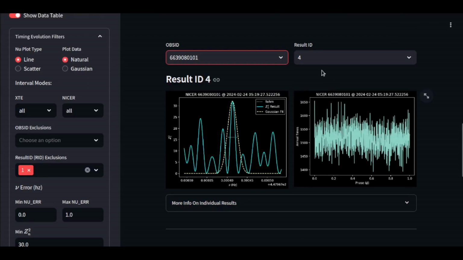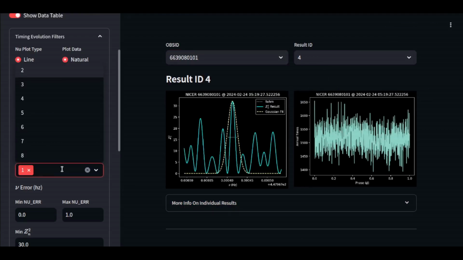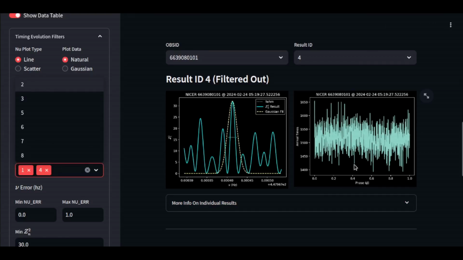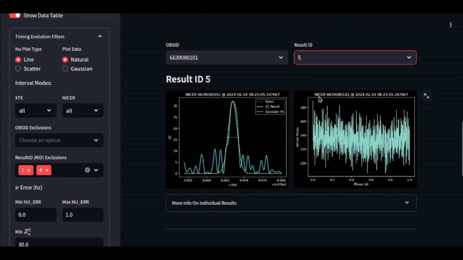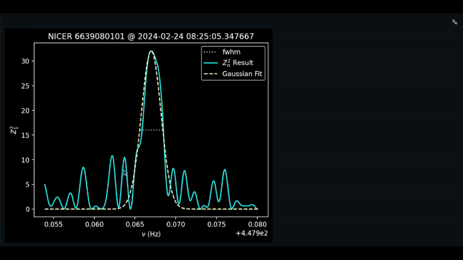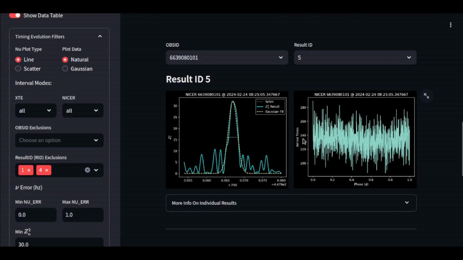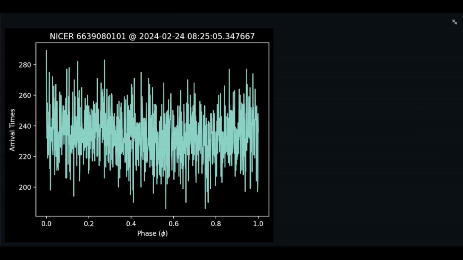Moving on to this one, result ID number 4. There's absolutely nothing here. That's just a really bad result again because it's kind of that full result. Moving on to number 5, though, you can see we kind of have something Gaussian-like trying to show up in here. You can see obviously a lot of noise. It's a weaker result with just barely over 30. So we'll leave that. Again, I don't think for any of these phase resolved light curves we're really going to get a nice clear picture of the pulse profiles.